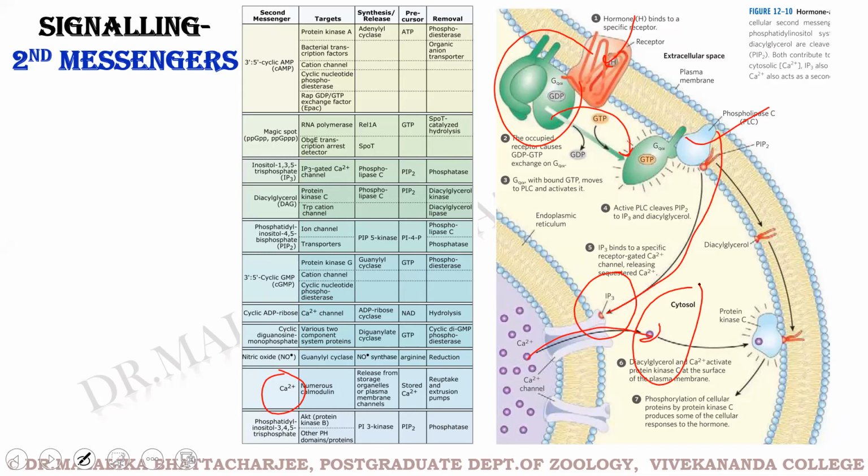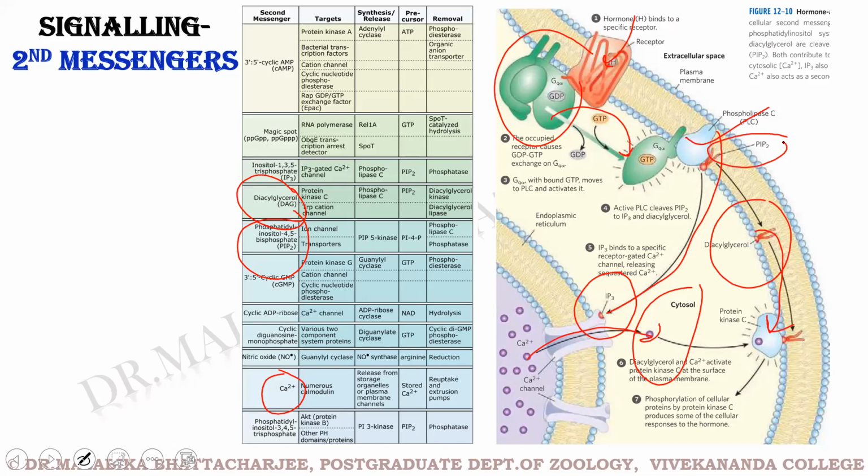Another important second messenger is the diacylglycerol. This is an important second messenger. It can move downstream and activate another enzyme, protein kinase C. Then phosphatidylinositol bisphosphate, PIP2, is another important second messenger.